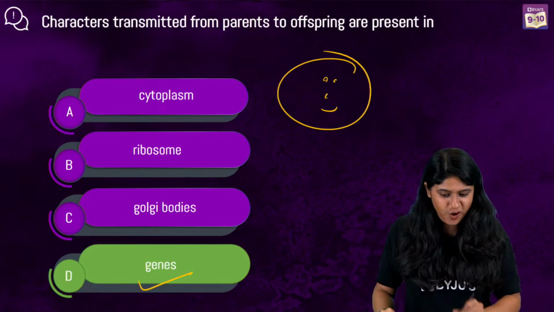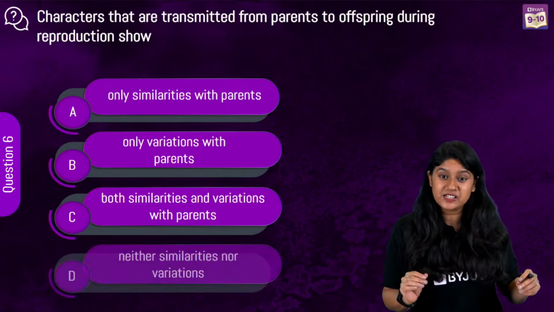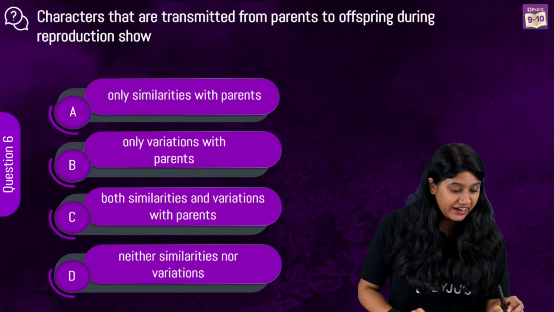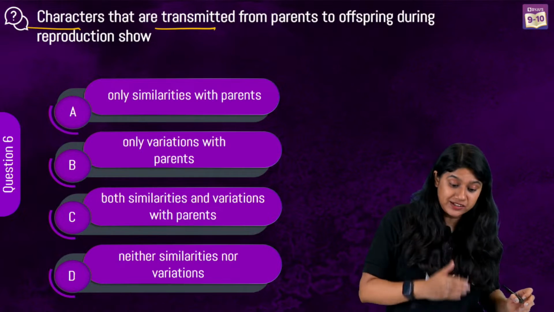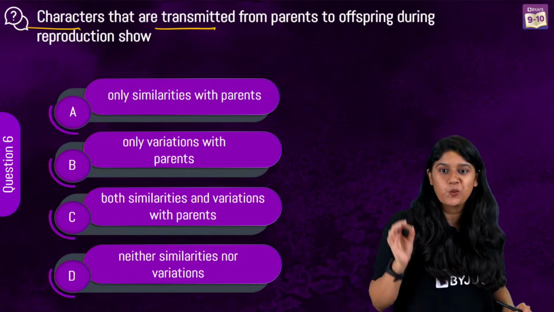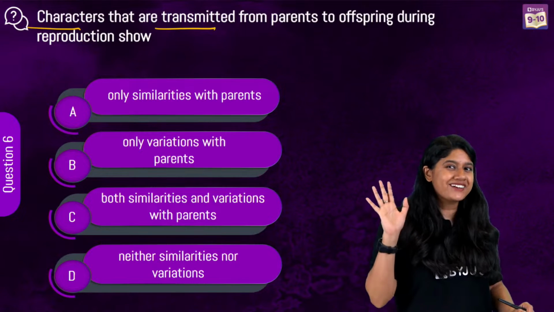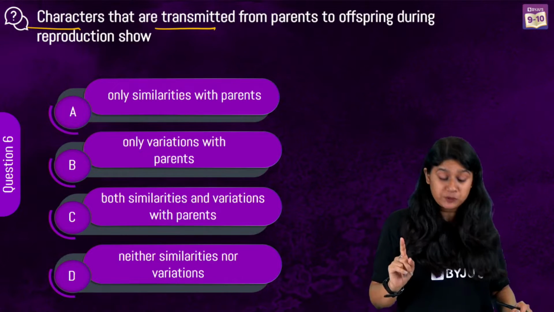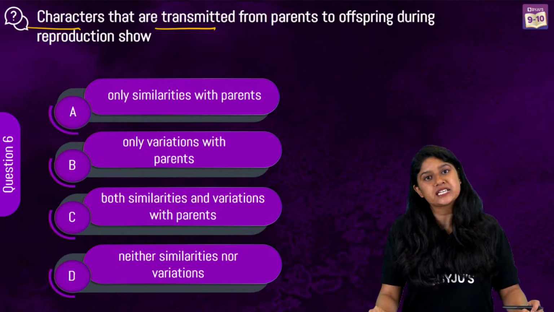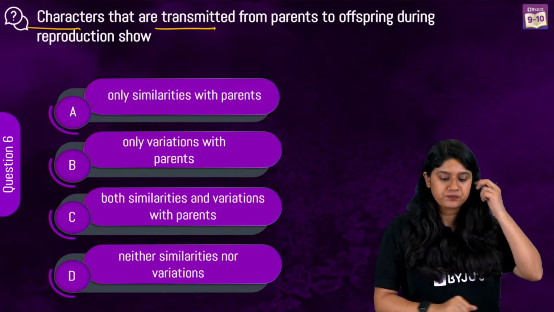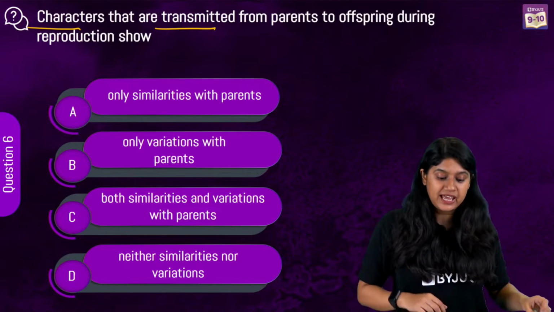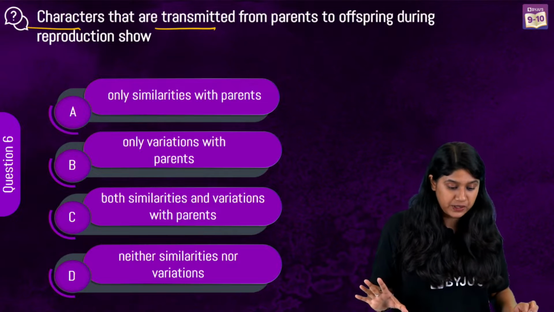Awesome. Now let's see. I think slowly the exemplar questions will become a little bit difficult. So here we have, characters that are transmitted from parents to offspring during reproduction show what? Only similarities with parents, only variation with parents, both similarities and variation with parents, or neither similarities nor variation. Now, they have mentioned the parents and the offspring.